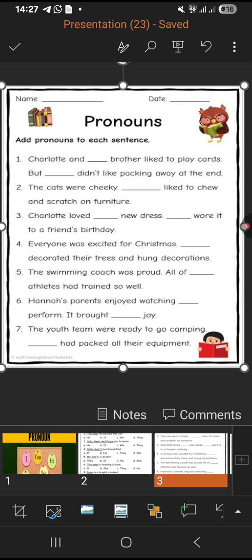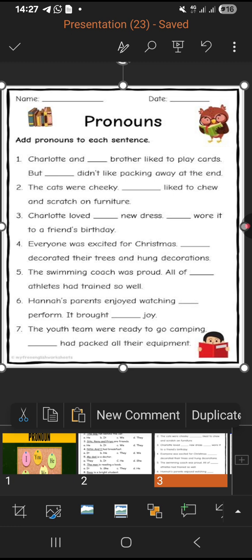But whose dress is it? Charlotte's dress. What is her gender? It's a female gender. So, Charlotte loved her new dress. Dash wore it to a friend's party. Who has worn it to a friend's party? Charlotte. What is her gender? Female. So clearly we know we have to put the female gender pronoun. So she wore it to a friend's party.